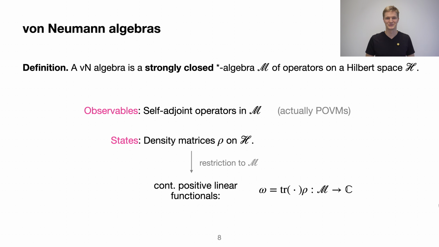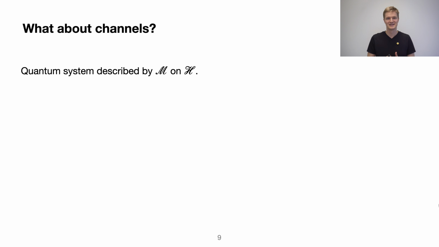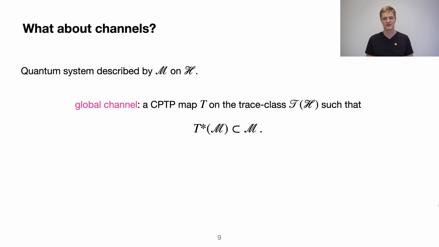So we have now definitions for observables and states, but of course we want to talk about LOCC, so we also need to talk about channels. Well, first of all, a quantum channel on the system that is described by this ambient Hilbert space is just a CPTP map on the trace class. We call that a global channel. So a global channel is a CPTP map on the trace class of the Hilbert space, with the additional assumption that T star, the adjoint, the Heisenberg picture channel, takes the von Neumann algebra, the observable algebra, into itself.